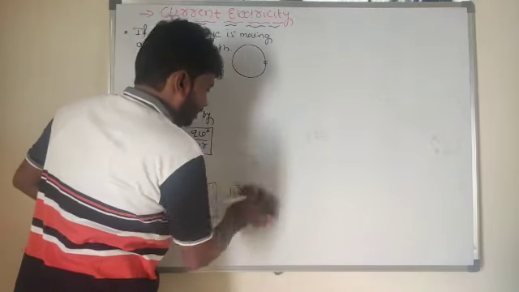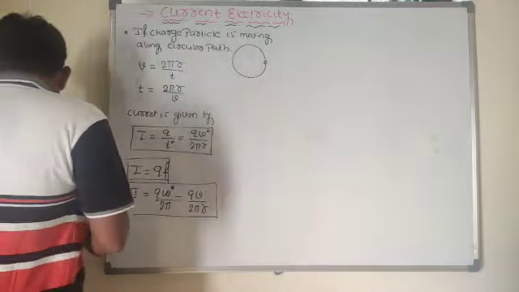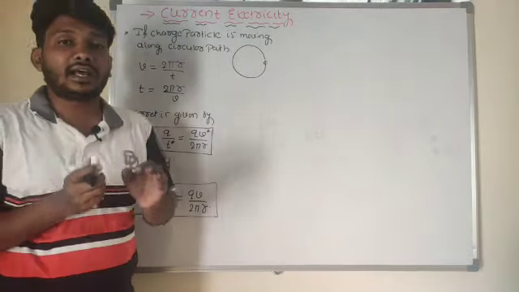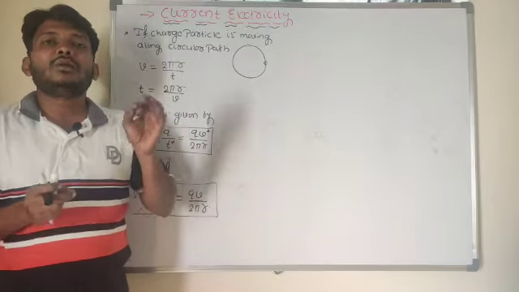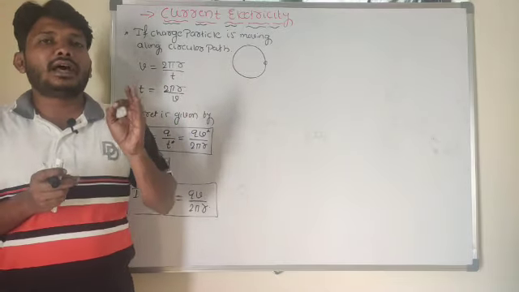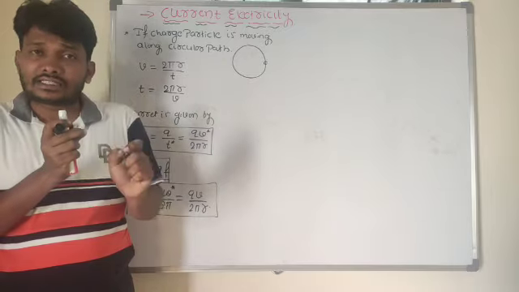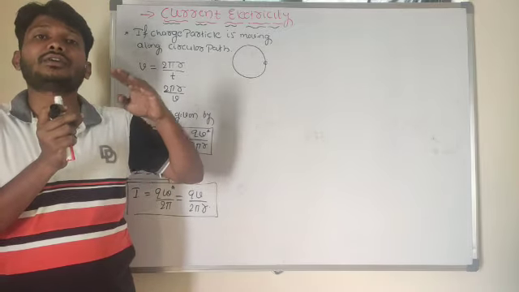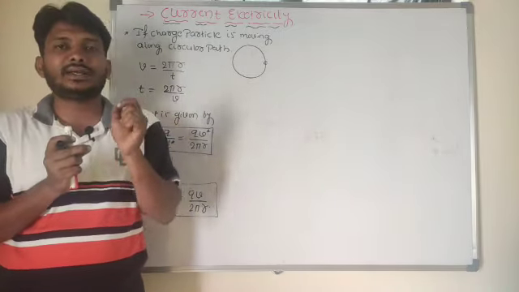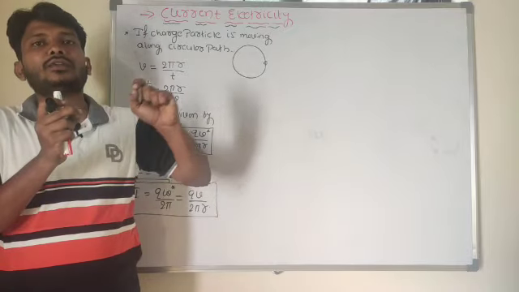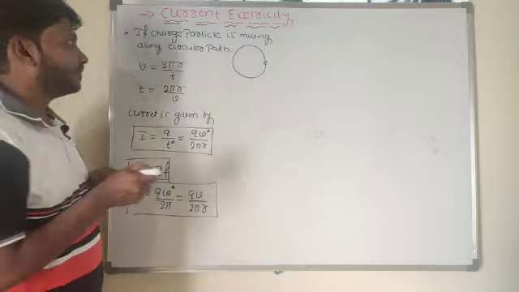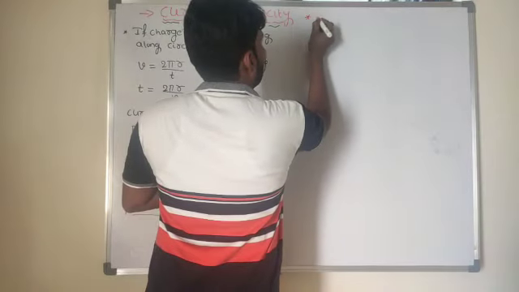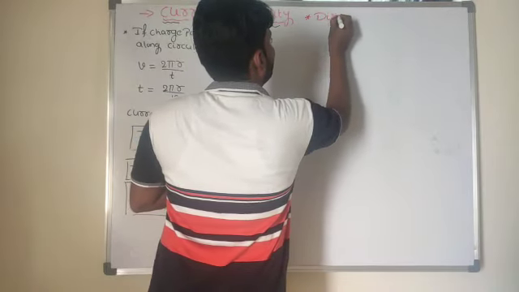For our convenience, we consider the direction of the current as the direction of motion of the positive charge. In whichever direction positive ions are moving, I can consider that as the direction of the current.